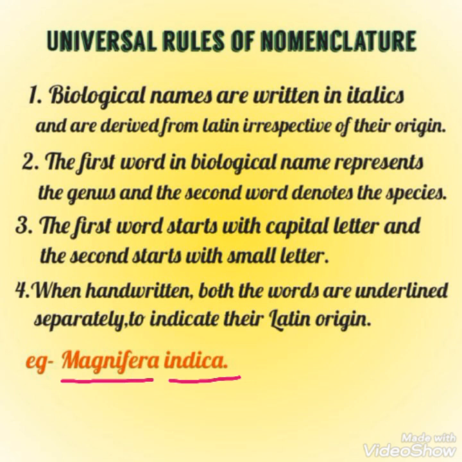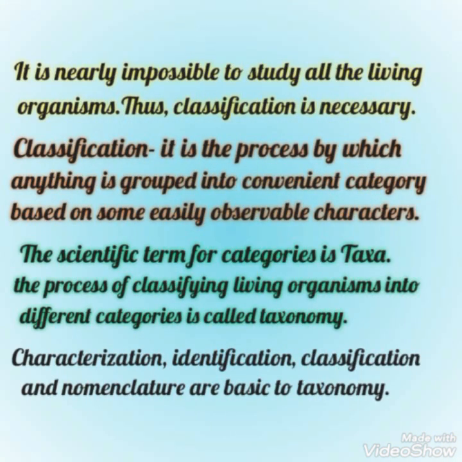In case you include the author's name with the scientific name, then it is neither underlined nor written in italics, while the words of the scientific name are underlined. Just think, is it possible to study all the living organisms? Not at all. So, it's very important to classify them into some categories. Hence, classification is important. Classification is the process by which anything is grouped into convenient categories based on some easily observable characters. And the scientific name for categories is taxa.